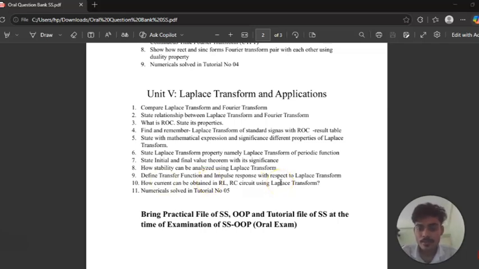After that, question number 9, that is very important: define transfer function and impulse response with respect to the Laplace transform. After that, we will move on to question number 10, that is very important: how can current be obtained in an RL and RC circuit using the Laplace transform?